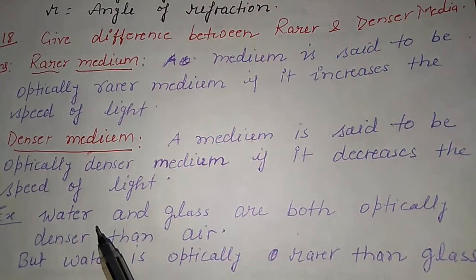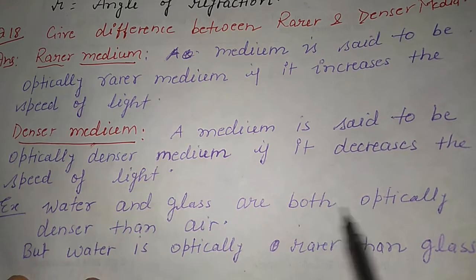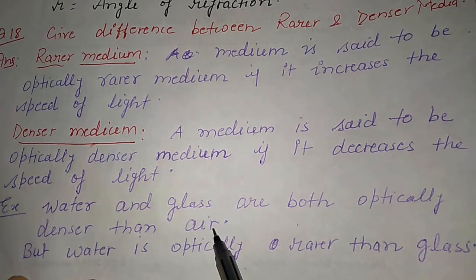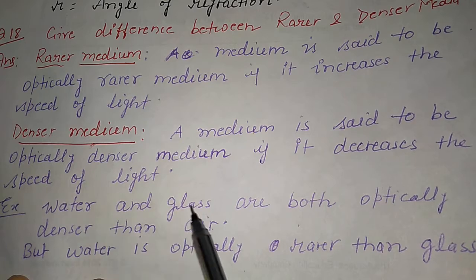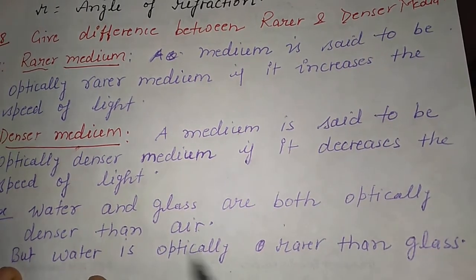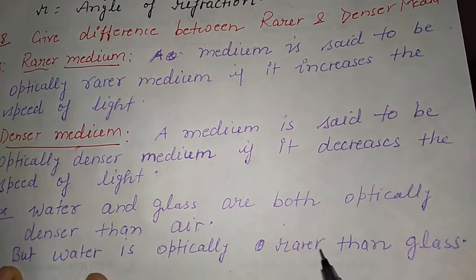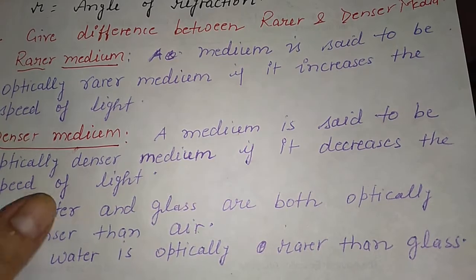Suppose here we have to compare the three media: water, glass and air. Water and glass are both optically denser than air. But if we compare only water and glass, then water is optically rarer than glass. It means that the speed of light in water is more than the speed of light in glass.